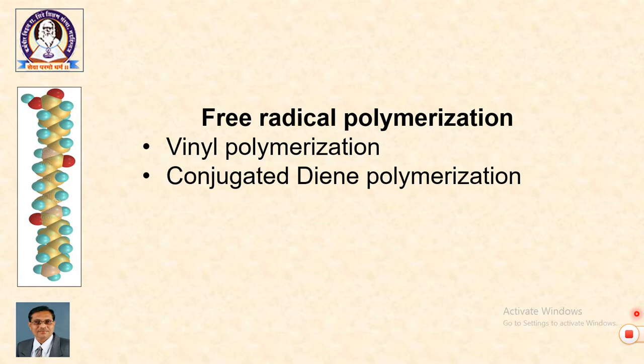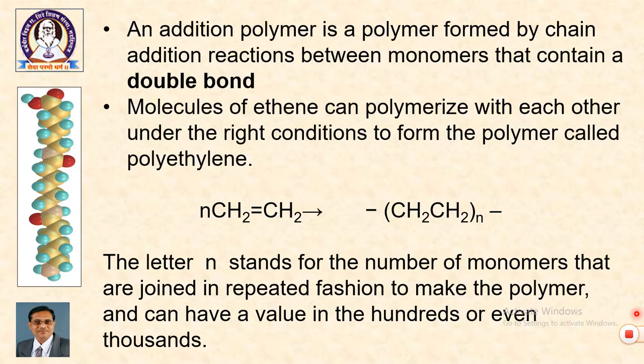Let us consider free radical polymerization. As I mentioned, we are going to deal with free radical polymerization and ionic polymerization. In free radical, you can remember one of these. Of course, both are very common and interesting examples. One is called vinyl polymerization, the other is called conjugated diene polymerization. In addition polymers, the polymer is formed by chain addition reactions between monomers that contain a double bond.